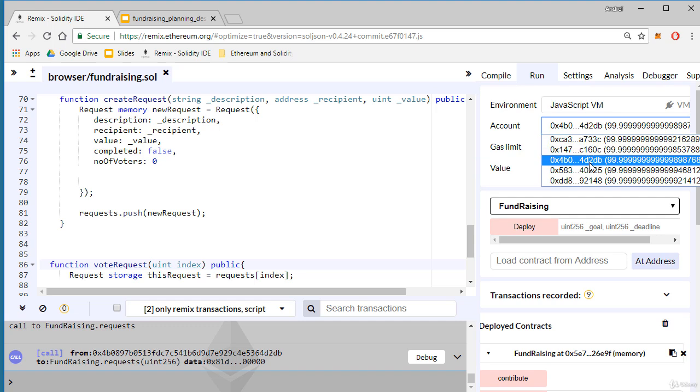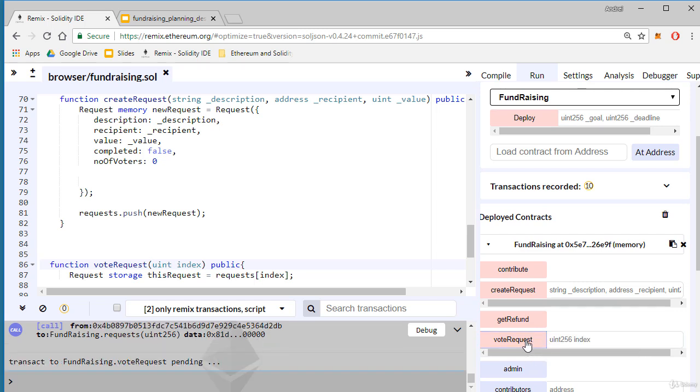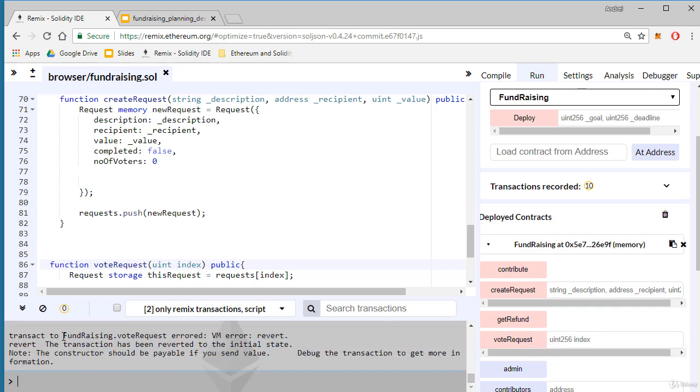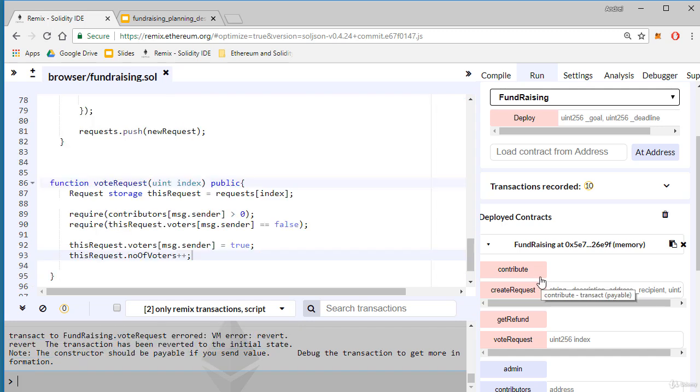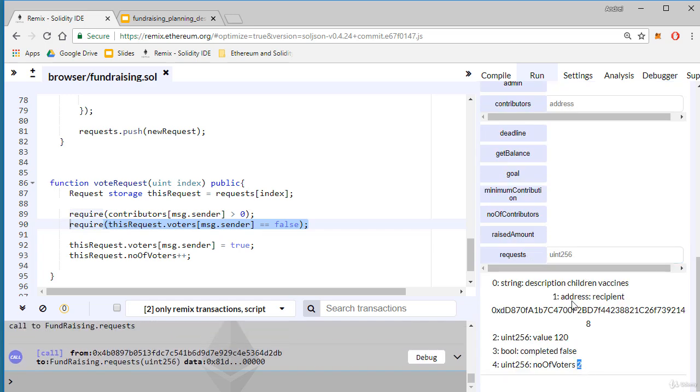If this account is coming one more time and tries to vote for the same request, the transaction returns an error. The transaction fails. This is because the account has already voted. So this requirement stops the function. We can see here that we still have only 2 voters.